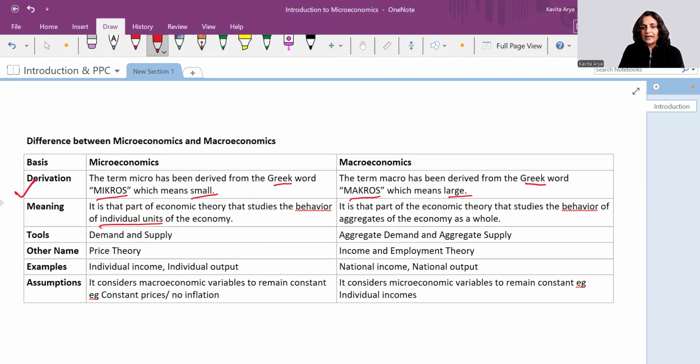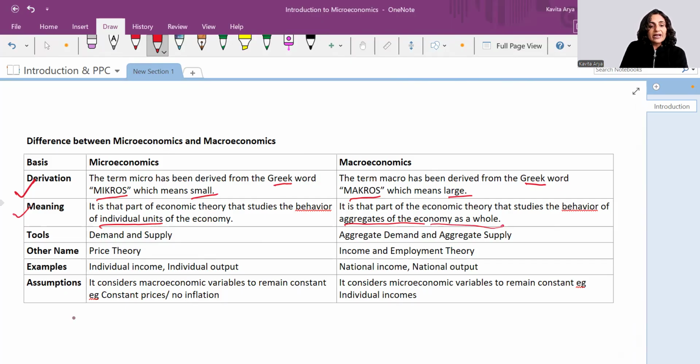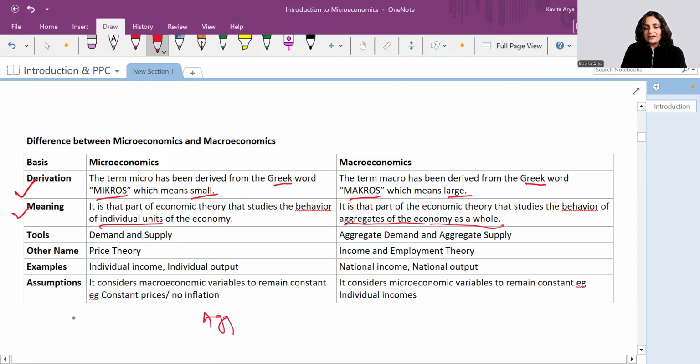I'll talk about this a little later. Macroeconomics is the part of economic theory that studies the behavior of aggregates of the economy as a whole. The thing which I want to tell you here is aggregation, right? Is it only in macroeconomics that aggregation happens? Aggregation happens here as well as here. Please make a note of it. Here the aggregation is at a low level and here it is at a higher level.